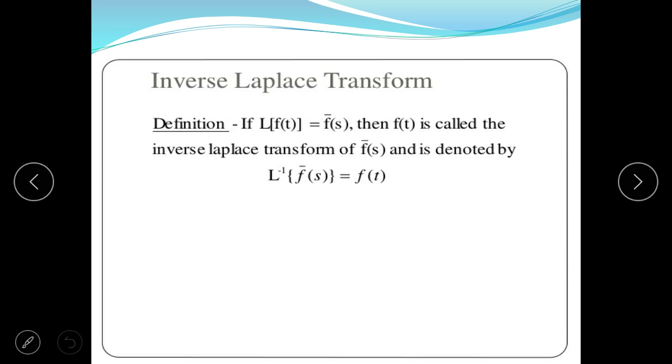Now the definition of inverse Laplace. What is inverse Laplace? Inverse Laplace transform is the reverse of Laplace transform, meaning it is the process of converting a frequency domain response into time domain response. So the definition: if Laplace of function f(t) is f bar s, then f(t) is called the inverse Laplace transform of f bar s, which is denoted by Laplace inverse of f bar s, that is equal to f(t).